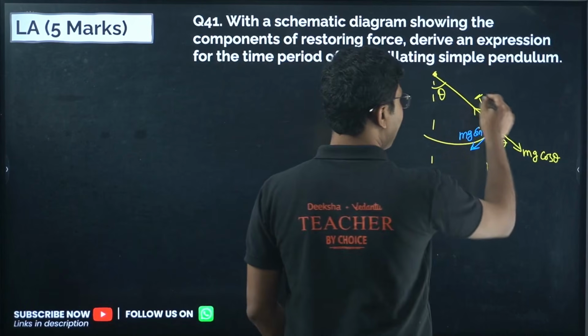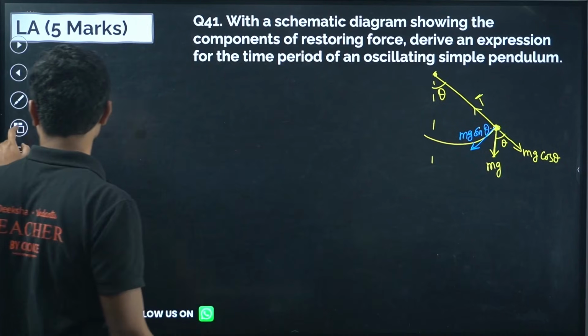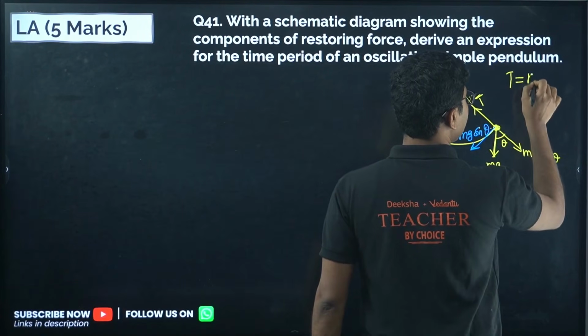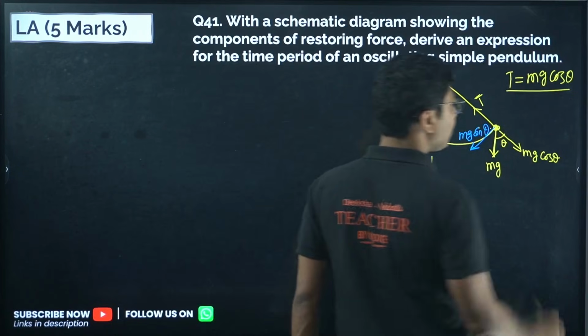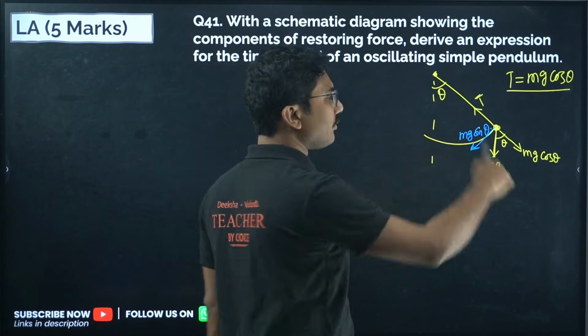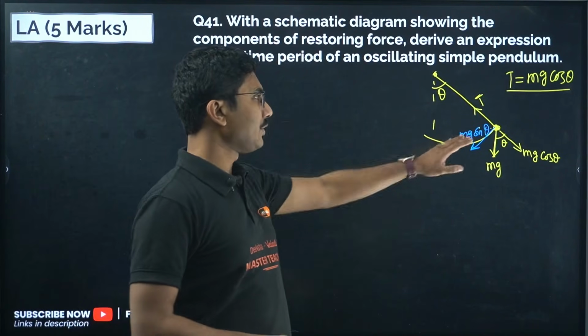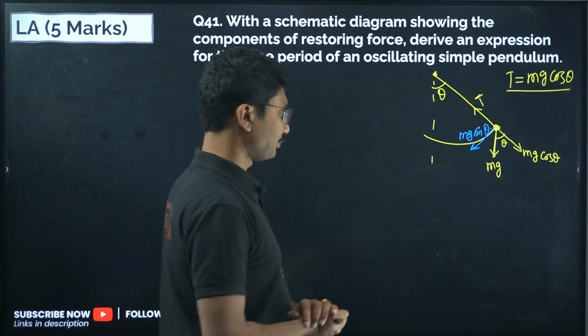So T and mg cos theta will be equal. T will be equal to mg cos theta. So tension will be balanced by this component of weight, and mg sin theta will provide the required restoring force.